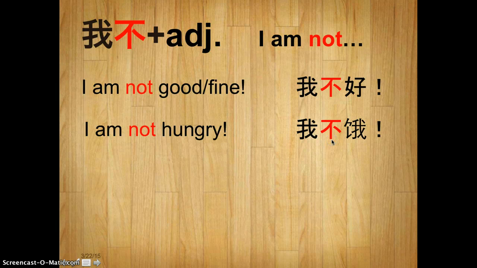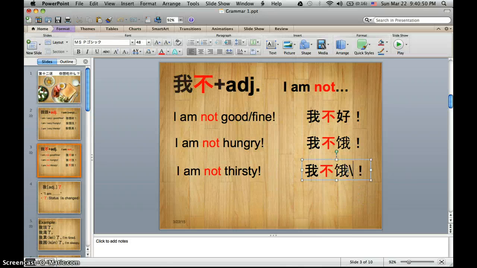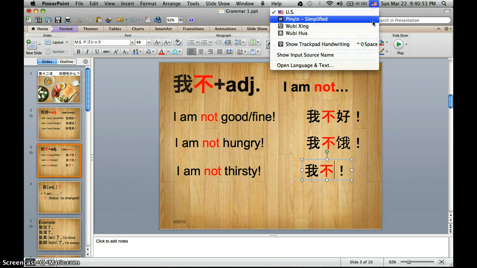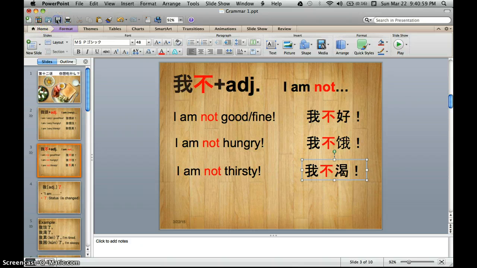我不饿. This one 我不渴, 我不好, 我不饿, and this one, it should be 渴 in here, okay? Ignore this typo, it should be 渴. Now let's just fix this. 我不渴. And next one.